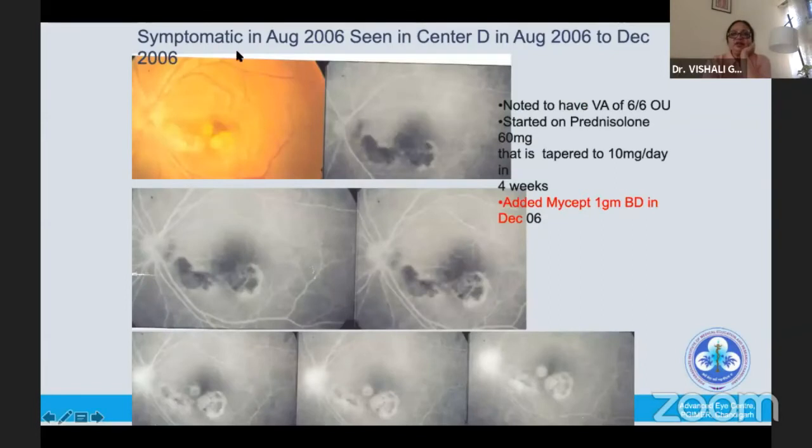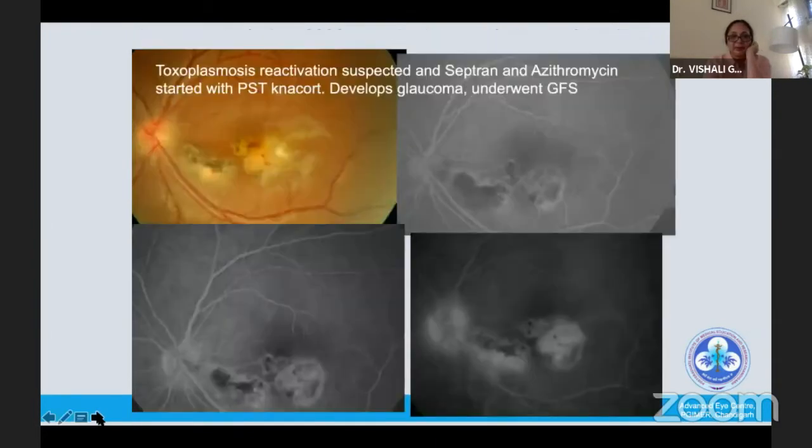She remained asymptomatic. She became symptomatic again in August 2006 and went to another center back home in New Delhi, Center D, where she was noted still to have a vision of 6/6 in both eyes, and she was diagnosed as papillitis with inflammation, macular serpiginous choroiditis, and Mycept was added to whatever was going on already.